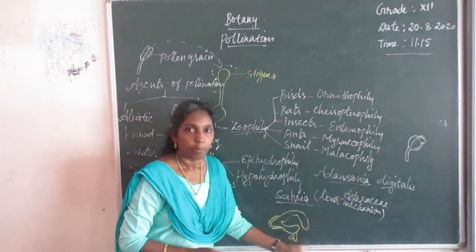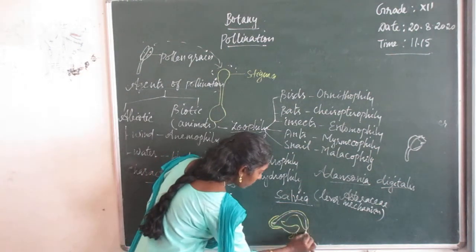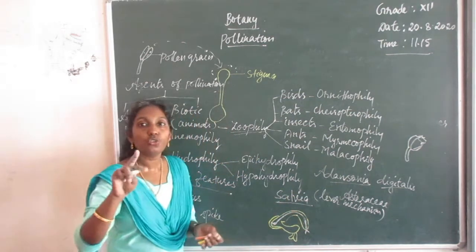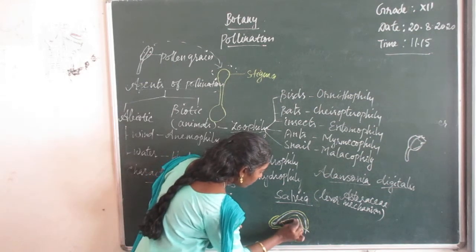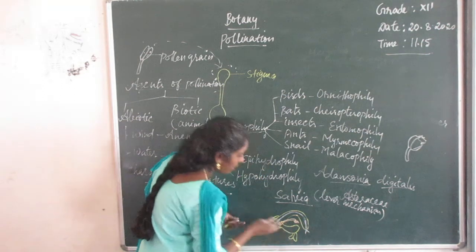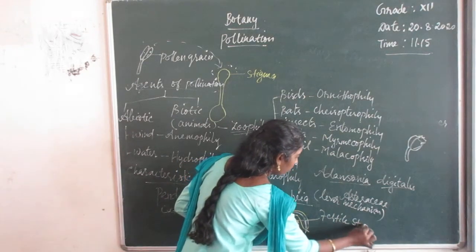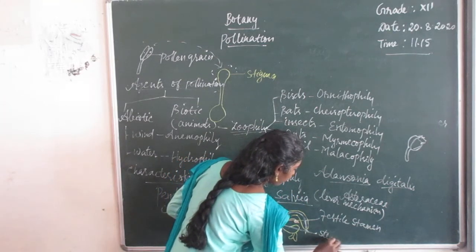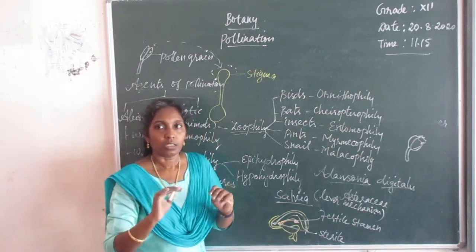The corolla is bilobate, and here is the stigma, the gynoecium, and there are two types of stamens. Observe the two different types of stamen. One is the fertile stamen, and the other one is the sterile stamen.